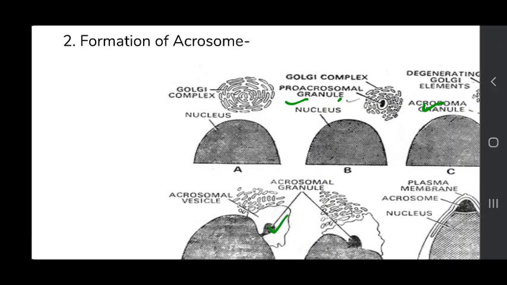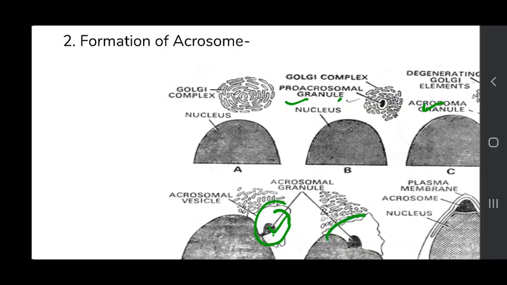This is the large acrosomal granule, and this is the vacuole. This vacuole now loses its liquid content and spreads over the acrosomal granule and the front half of the nucleus, so it forms the cap of the spermatozoon.